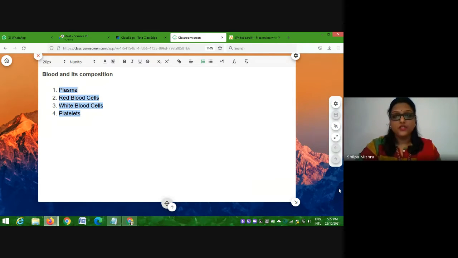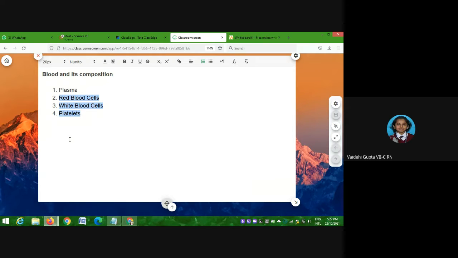But if the question comes, how many types of cells are present in the blood? When it comes to cells, students, just now I told you plasma is a liquid in which all other particles are suspended. So when I ask you about cells, the cells are of 3 types. Can you see the highlighted portion on the screen, everyone? Yes, ma'am.